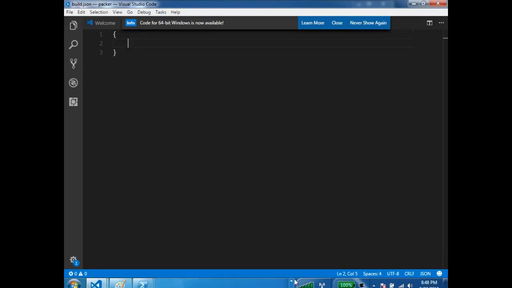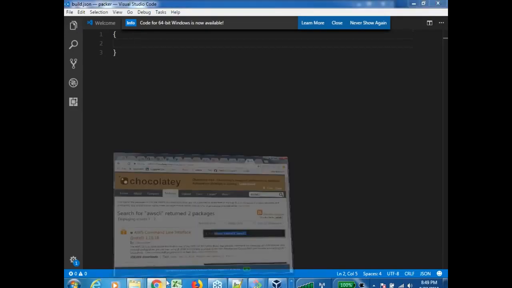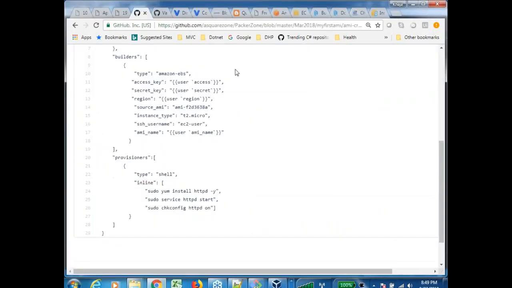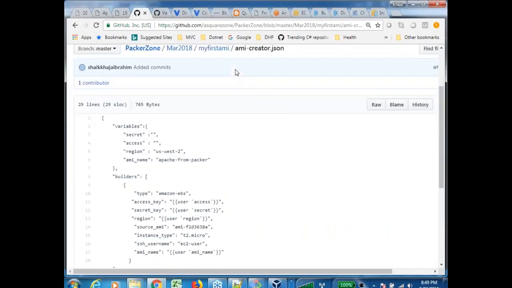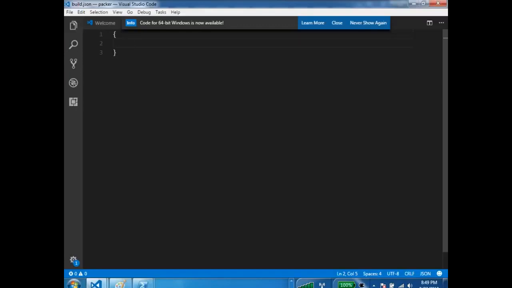Let me go to the website over here, where I think I've opened some stuff. Are you seeing this? Okay. You have to just write builders colon square bracket. Square bracket is generally an array notation, right? It tells that I'm trying to describe multiple things. Yes.